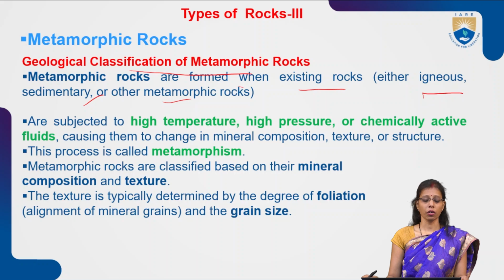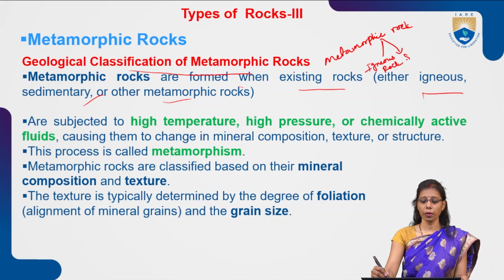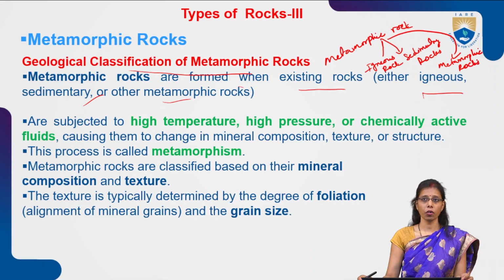So a metamorphic rock is formed from igneous rocks, sedimentary rocks, or from metamorphic rock itself. Metamorphic rock can be reformed or changed totally when the pressure and heat conditions are high.